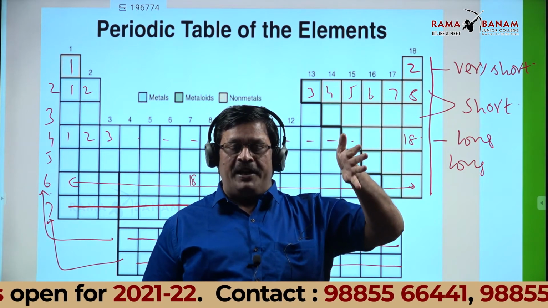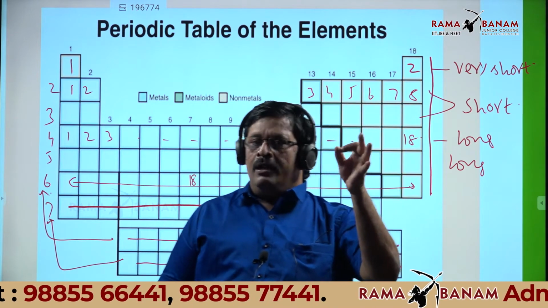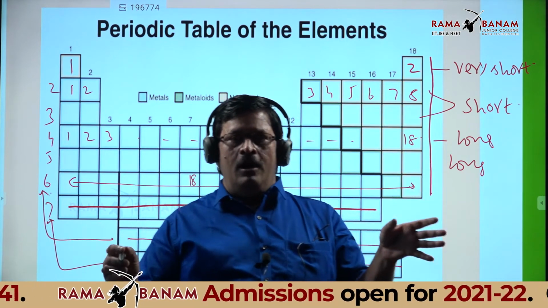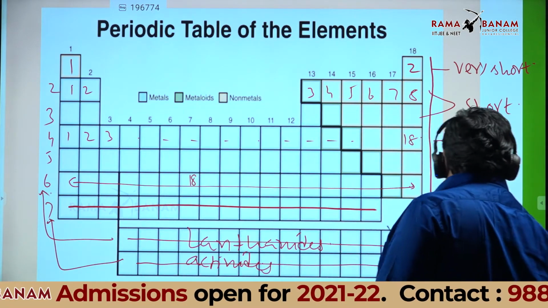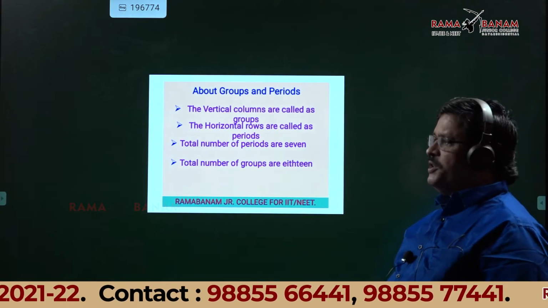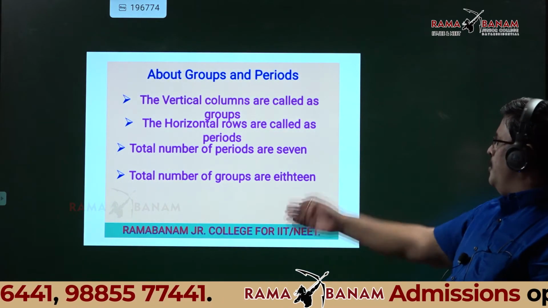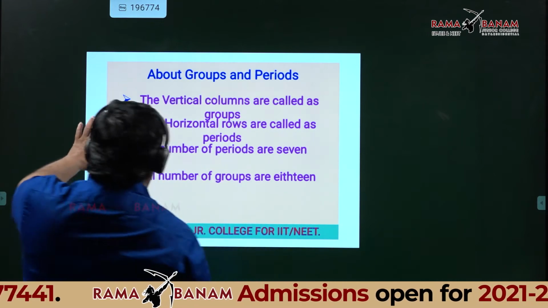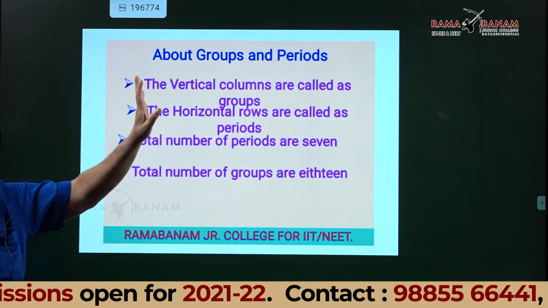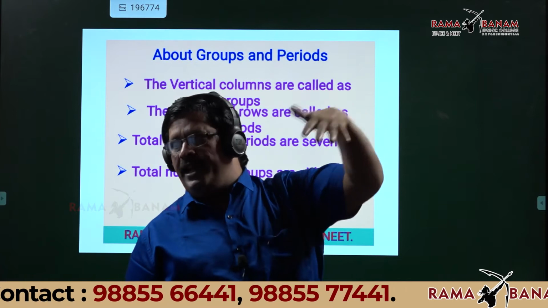Lanthanides belong to which period? Actinides belong to which period? Lanthanides, 6th period; actinides, 7th period. So this is something about the periods. See these points that we discussed. Vertical columns are called groups, horizontal rows are called periods. The total number of periods is 7, and the total number of groups is 18.